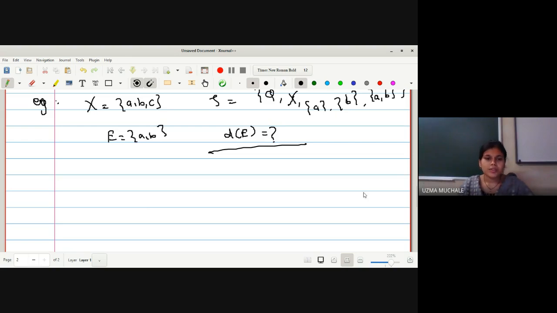Okay, so we are being provided with E as the subset {a, b}, and we have to find out the limit points of E. For finding the limit points of E, we have to start with the solution. What is there in the solution? How many points are there in X? There are 3 points in X, right?